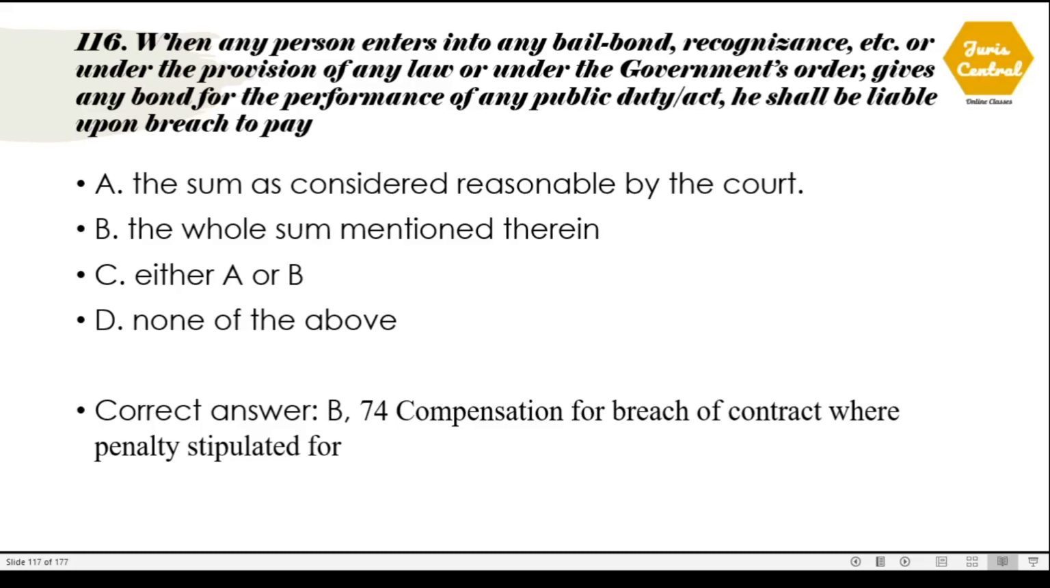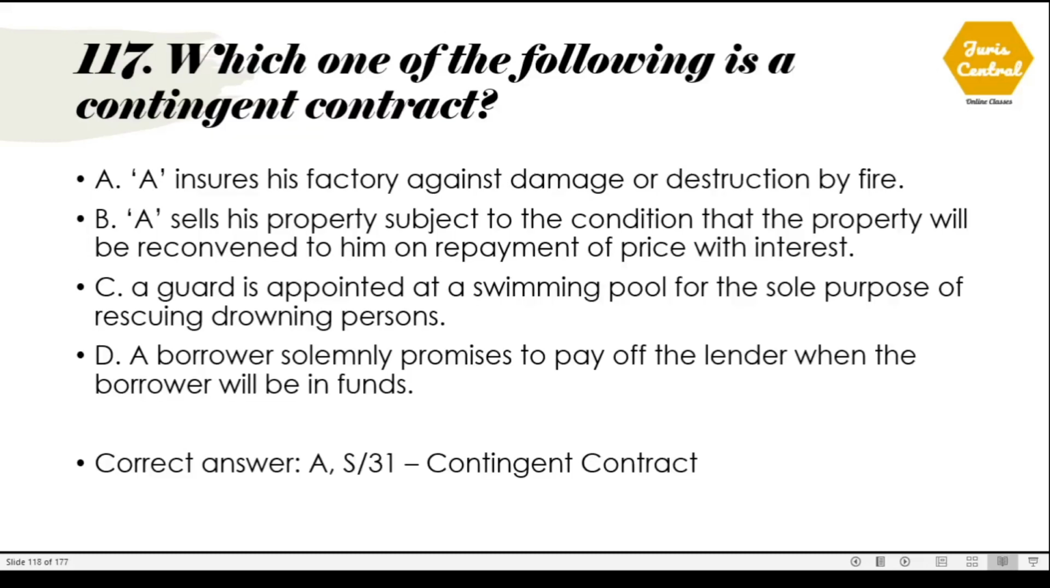116. When any person enters into any bail bond, recognizance, etc., under the provision of any law or under the government's order, gives any bond for the performance of any public duty or act, he shall be liable upon breach to pay the whole sum mentioned therein. So the correct option is option number B, and this is given under Section 74 of the Indian Contract Act, which deals with compensation for breach of contract where penalty is stipulated for.